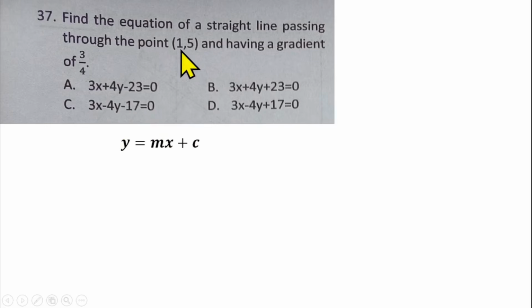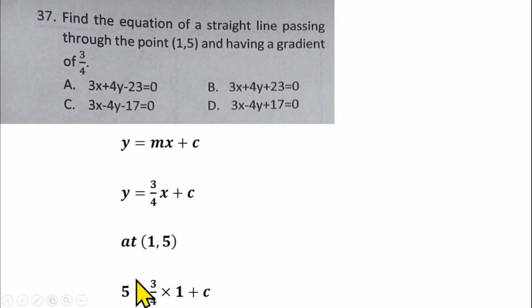Your m is the gradient that is given, 3/4, and we can find our c, which is the y-intercept. We can use the coordinate given to find our c. If I put the gradient given, I'll have y = 3/4 x + c. Then at point (1, 5), given that the line passes through, our y will be 5 and our x will be 1.